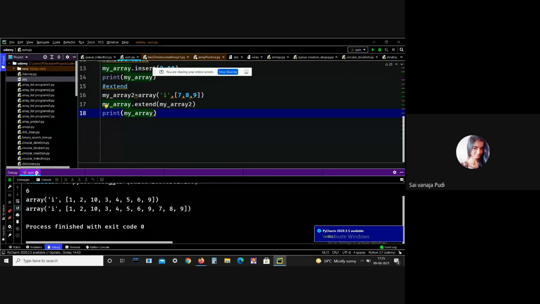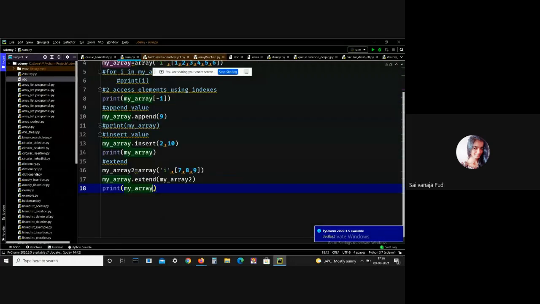If you want to add the two elements, then we can use the extend method. If you want to add an element at a particular index, then we can use the insert method. If you want to perform an append operation, then you can use the append function. Generally, if you are using an append function, then the element is added at the end. This is all about the insertion. This is how we can add elements to the array.